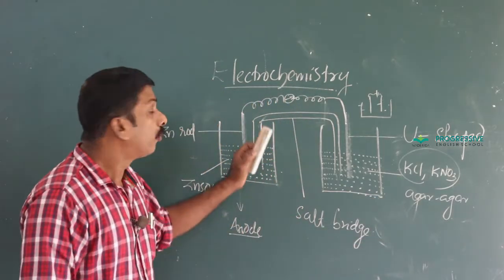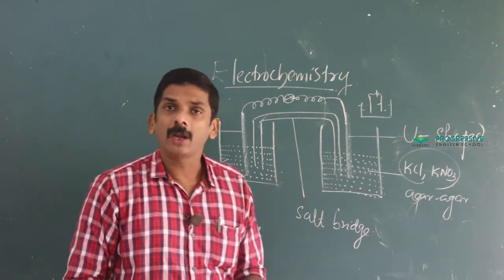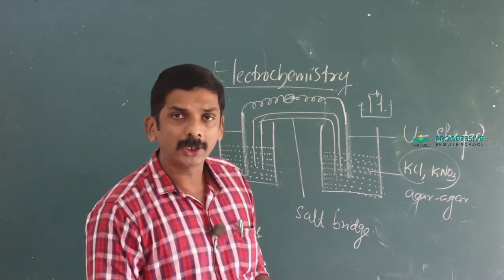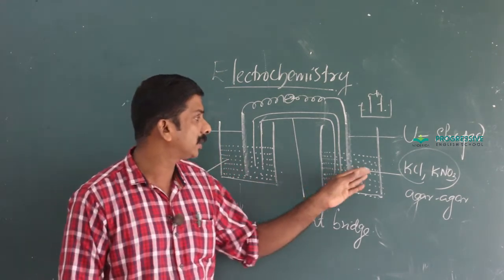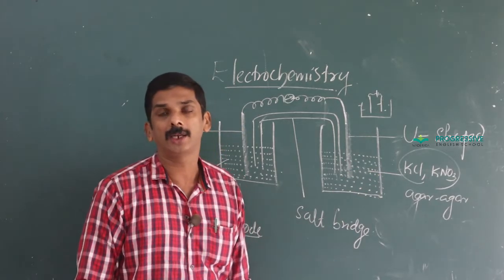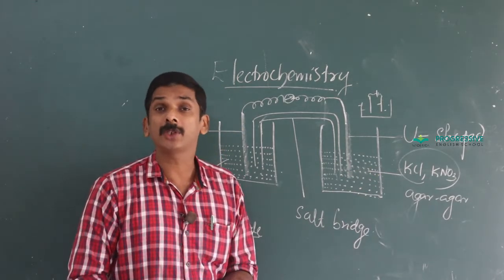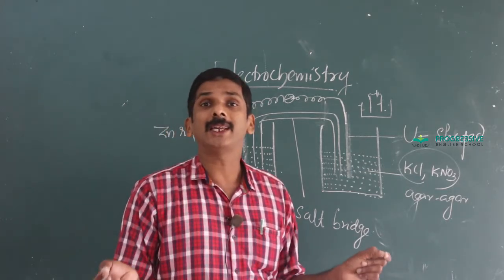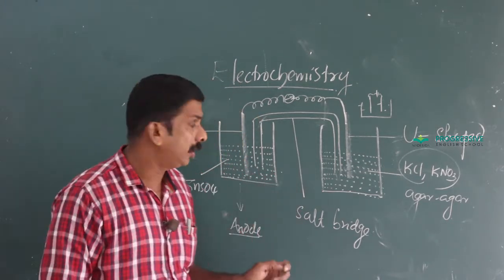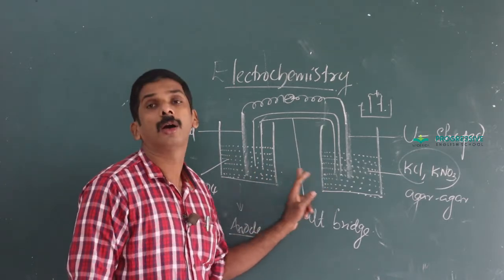What is a salt bridge, and what is its function? A salt bridge is a U-shaped glass tube filled with inert electrolytes such as KCl with the help of agar-agar and gelatin. And what are the functions of a salt bridge? A salt bridge maintains electrical neutrality between the half cells.